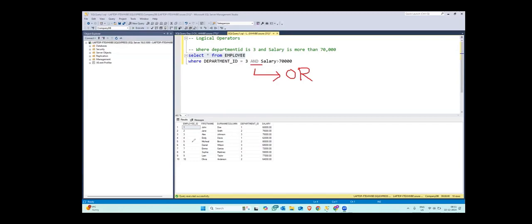Let me know in the chat box the employee IDs instead of names, of those that you think would be displayed here if I use OR instead of AND. This table is visible to you, all right? I don't think I can zoom it further, even though it should be possible, but I'm not getting the option.